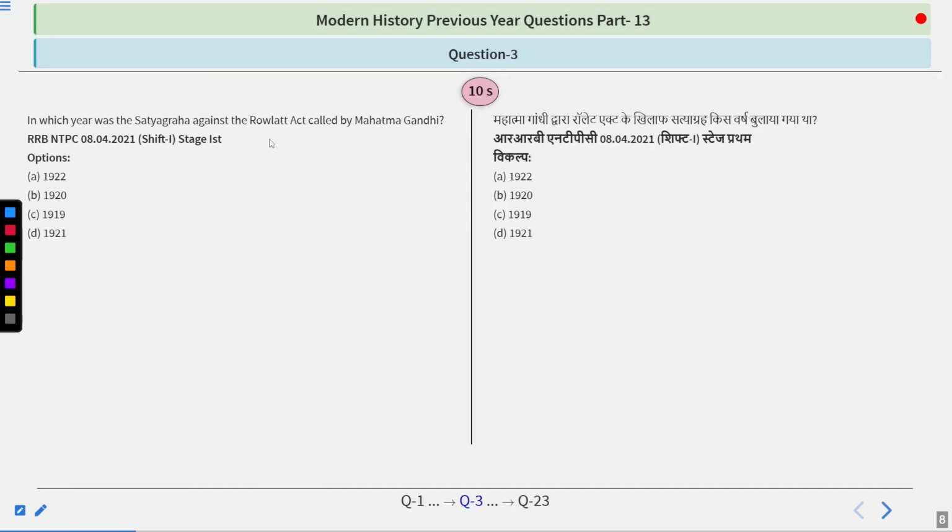In which year was the Satyagraha against the Rowlatt Act called by Mahatma Gandhi? The options are 1922, 1920, 1919, 1921. Try to think about it.